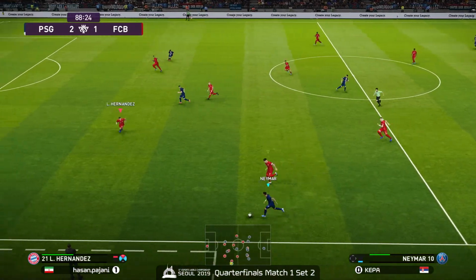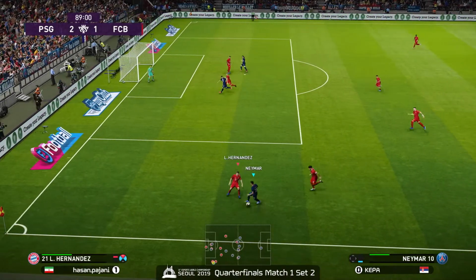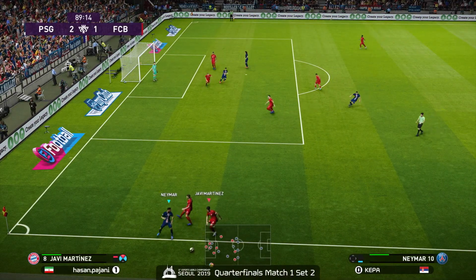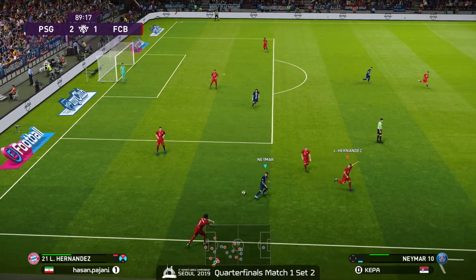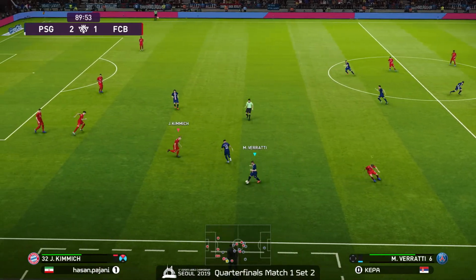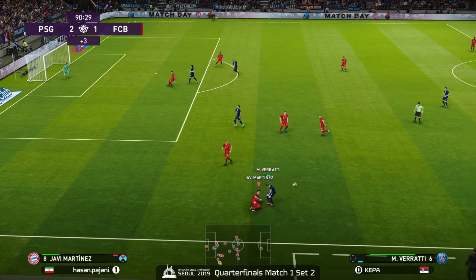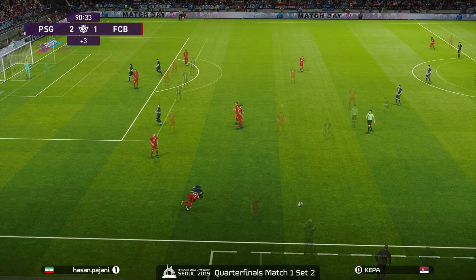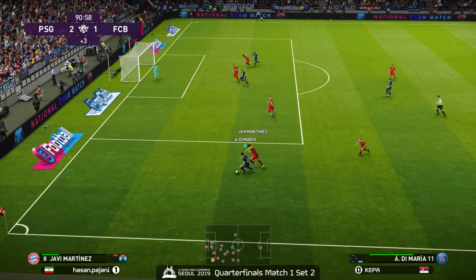We are closing in on what could be Kepa coming back. Probably Neymar going for that cross, but great prevention from Pajani. 89 into Hernandez. Moving it. Change in possession. Verratti. 3 minutes. All Kepa has to stay alive is 3 minutes. We'll go to game 3. Yeah, down to the wire.